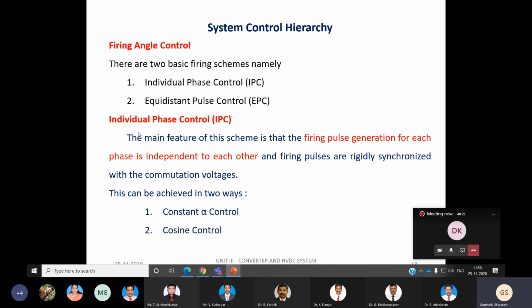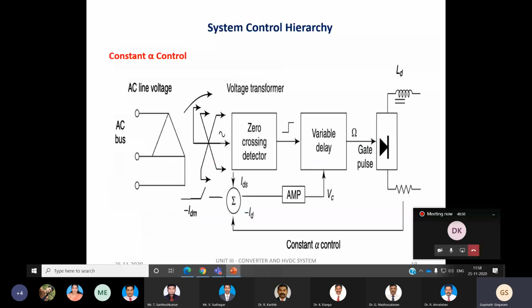Okay, in this individual phase control, we have two different ways by which we can achieve this: either with the help of the constant alpha control or with the help of the cosine control. These are the two ways by which we can generate the gate pulses for each phase independent of each other.